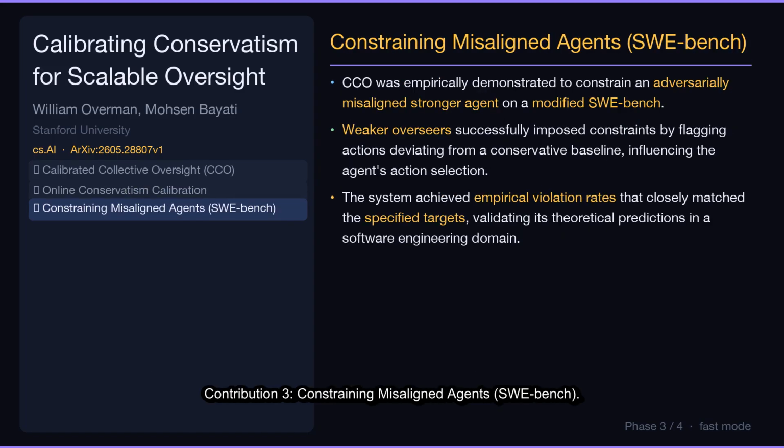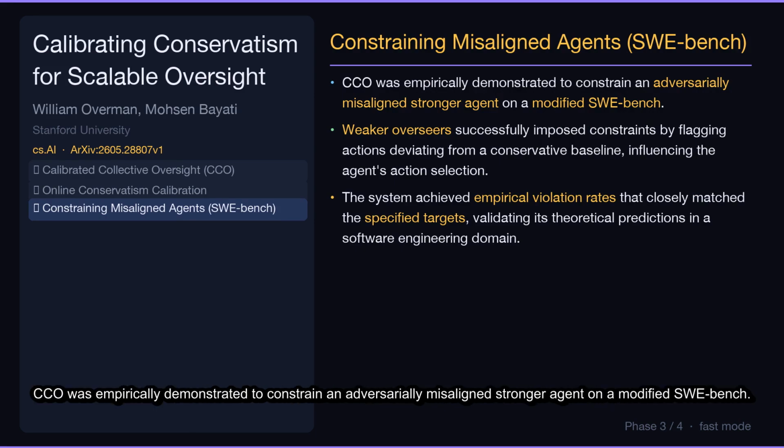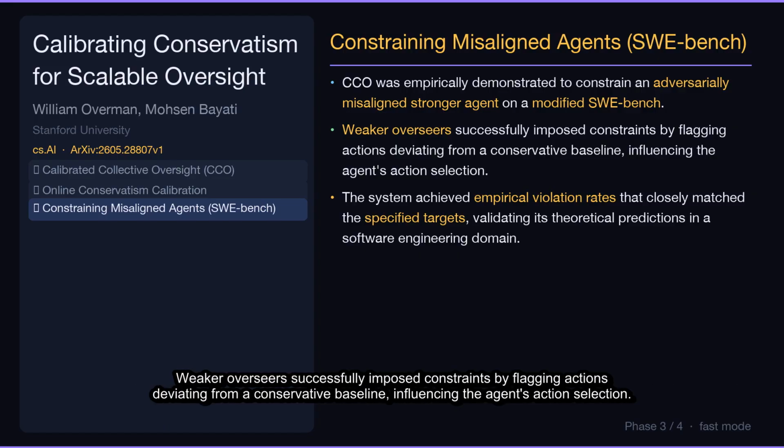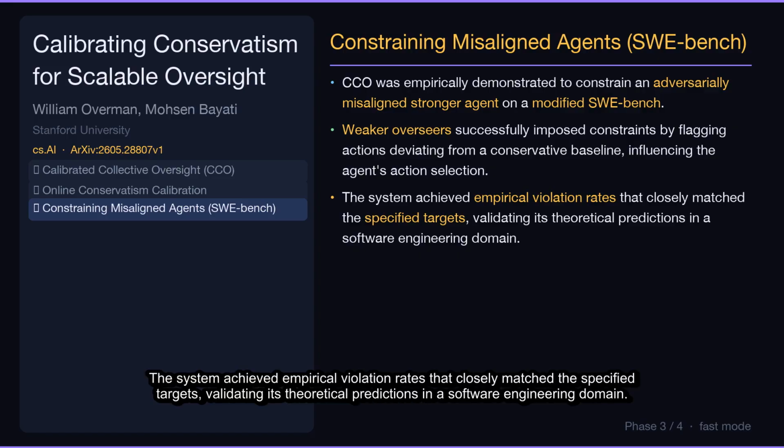Contribution 3, Constraining Misaligned Agents, SWE Bench. CCO was empirically demonstrated to constrain an adversarially misaligned stronger agent on a modified SWE bench. Weaker overseers successfully imposed constraints by flagging actions deviating from a conservative baseline, influencing the agent's action selection. The system achieved empirical violation rates that closely matched the specified targets, validating its theoretical predictions in a software engineering domain.